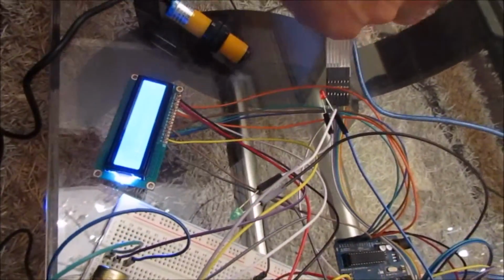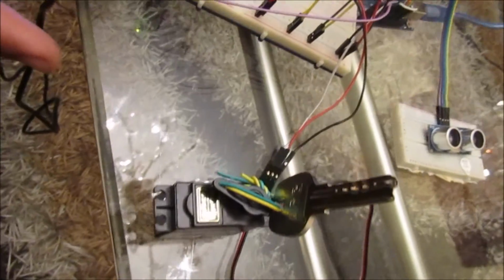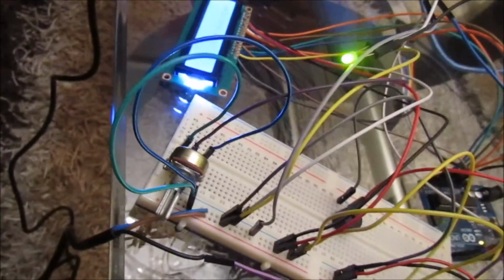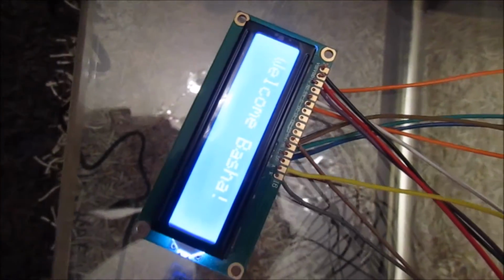But when I enter the password, which is 1, 2, 3, hash, the servo motor opens the door, the LED lights up, and a welcome message is printed.